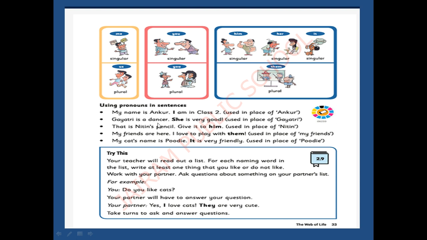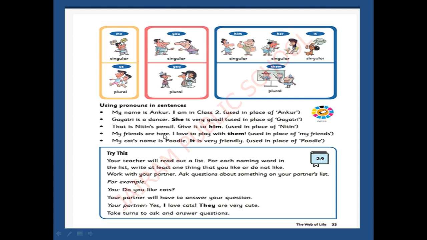Gayatri is a dancer. Is Gayatri a girl or a boy? Girl. So if it is a girl, what do we have to use? She. Gayatri is a dancer. She is very good. So she is used in place of Gayatri. The next sentence, Nitin's pen. Give it to him. Why did we use him here? Because Nitin is a boy. So we used him. Him is used in place of Nitin.